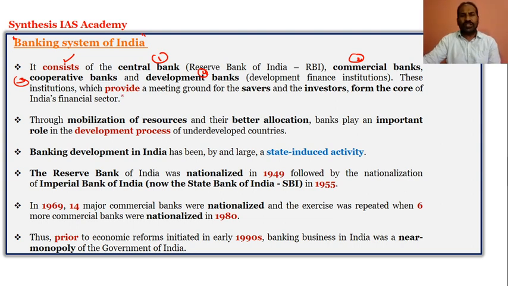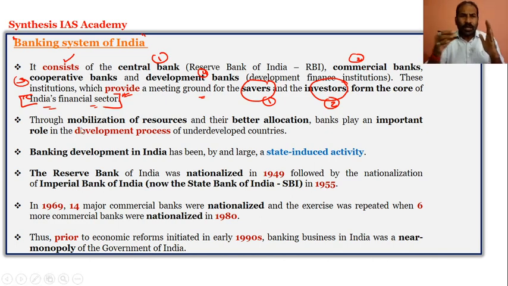These institutions provide a meeting ground for the savers and the investors, and they form the core of the Indian financial sector. So India's financial sector, the savers and the investors, is served by the central bank, commercial banks, cooperative banks and development banks.